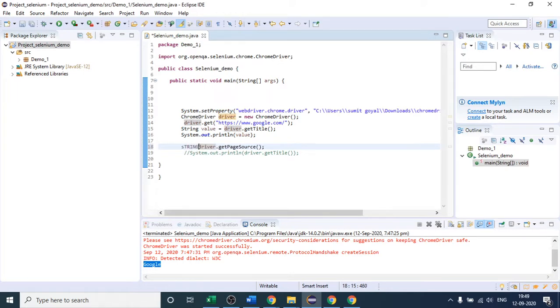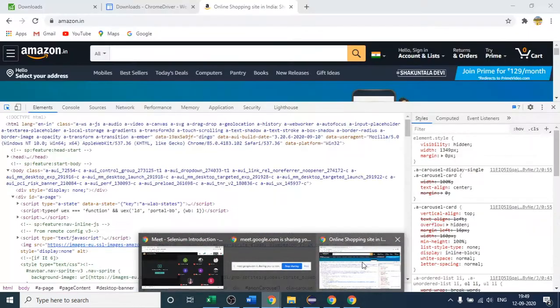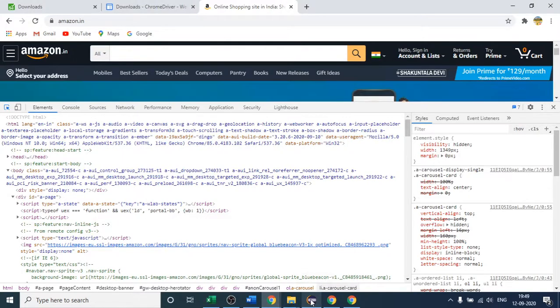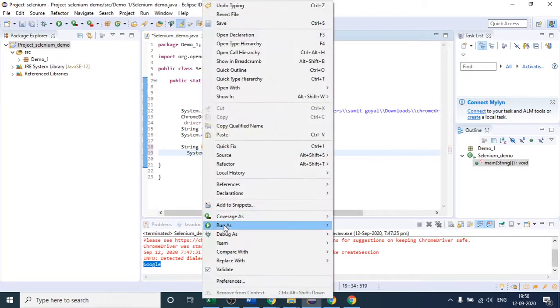So I will catch it here. I will write String code equals this. After that you can simply print this code in your output. I will remove this, we do not require it now. So I will write the code variable here. After that, whatever code is there will be printed in your console output. Let me check as well.